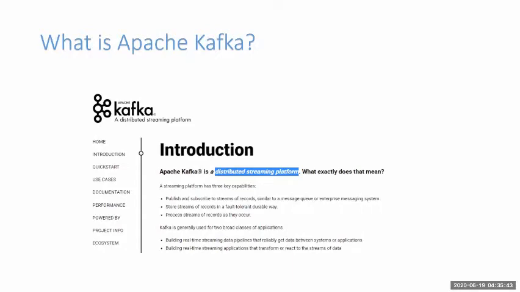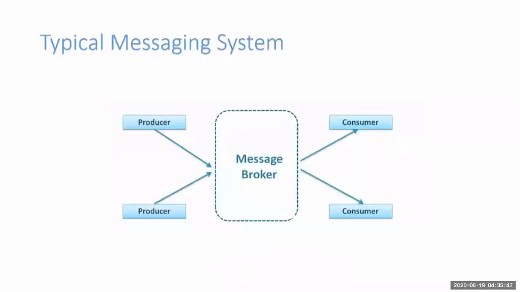It is a typical system where there is a producer and a consumer, and a broker in between which transmits the information from the producer to the consumer. The producer is the one who produces the information or generates the data, and the consumer is the recipient who receives that data.